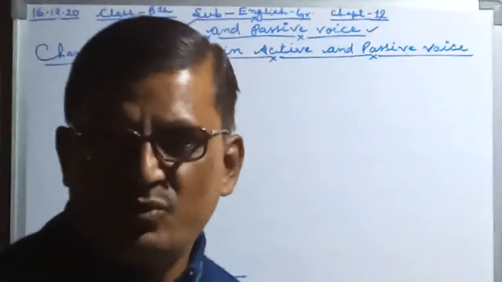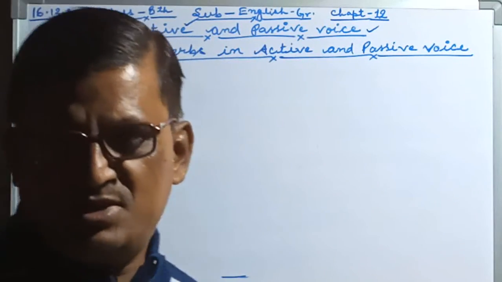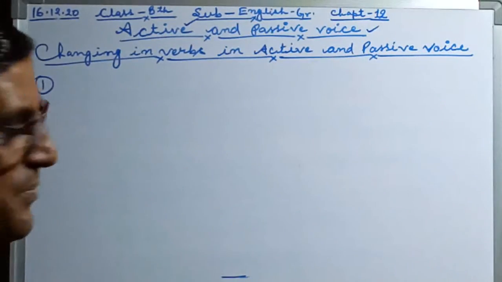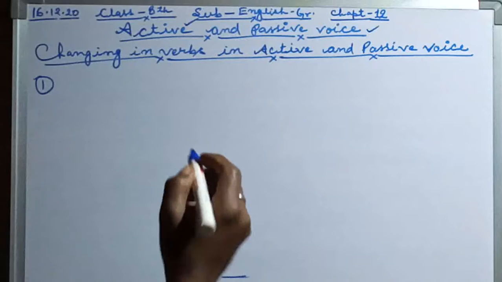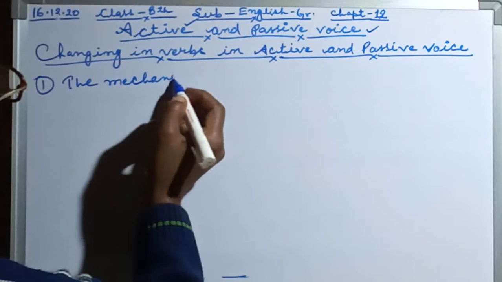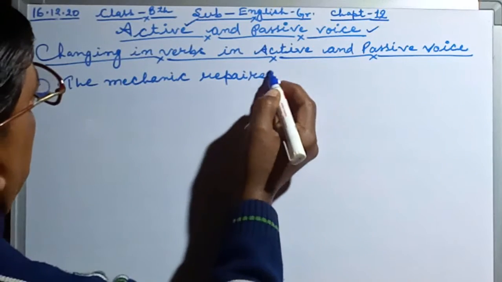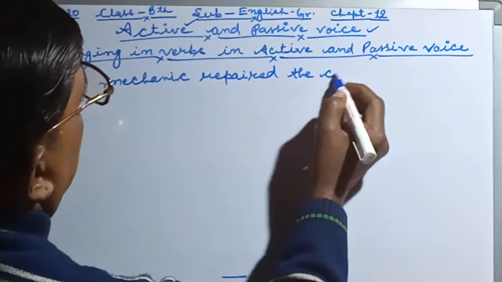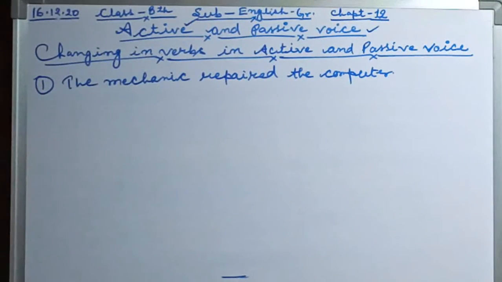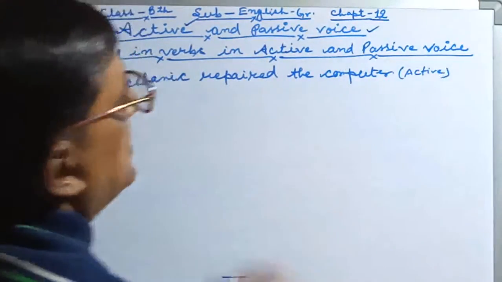So we can understand through it why only the verb is changing in it. Just like the first example we had taken: the mechanic repaired the computer. While we have this one, this is the active form.